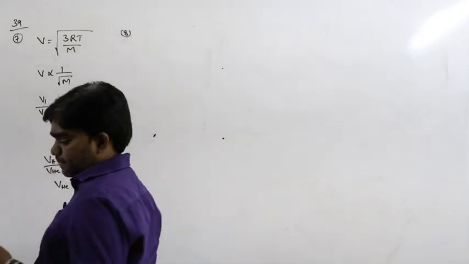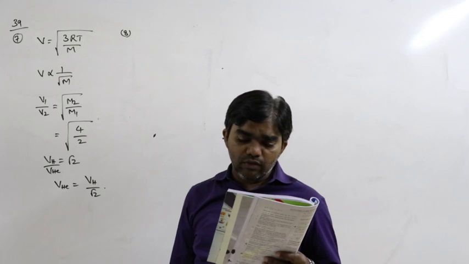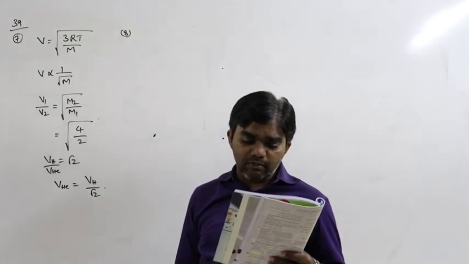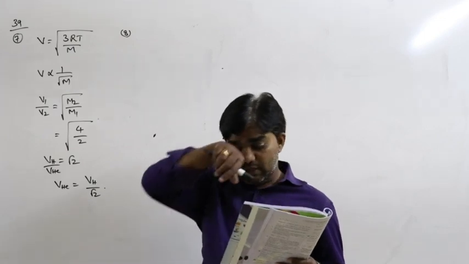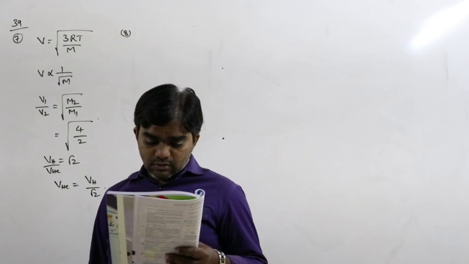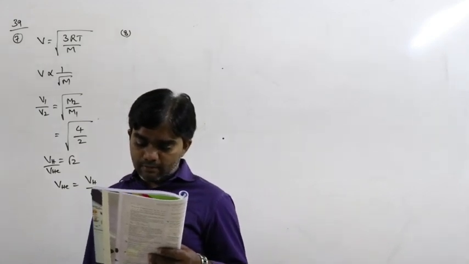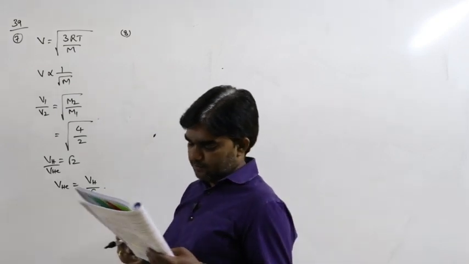Next example. At what temperature will the RMS speed of oxygen molecule be sufficient for escaping from Earth? So that depends on escape velocity. For this we have to know the escape velocity, but later we can discuss. Okay.